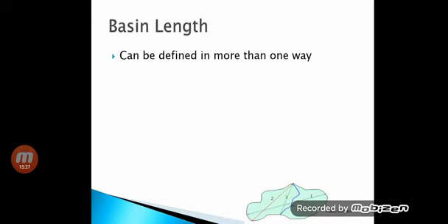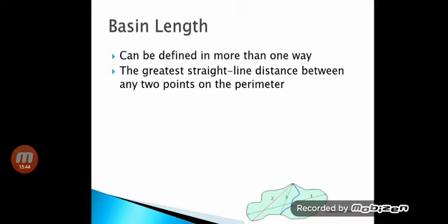Next is the basin length. It can be defined in three ways. You can see below there are three lines: 1, 2, 3. The first definition is line number 1: the greatest straight line distance between any two points on the perimeter.